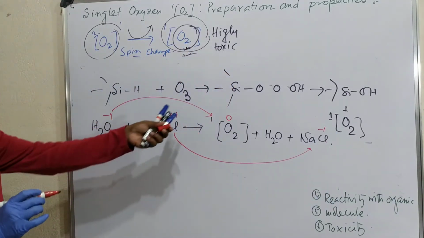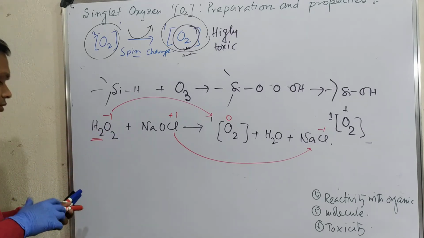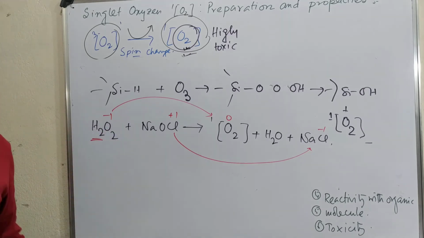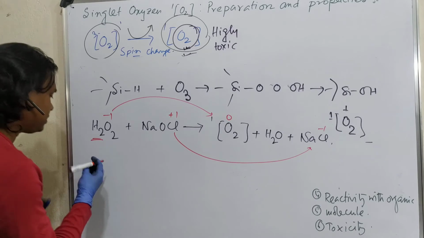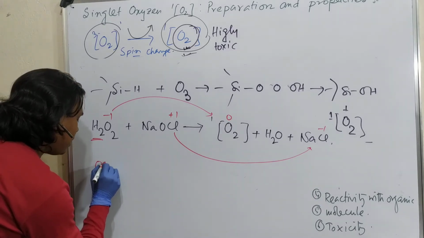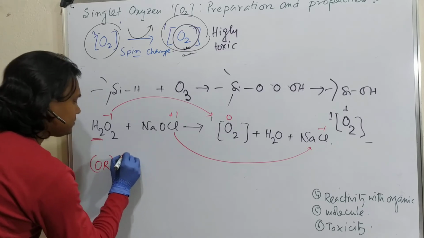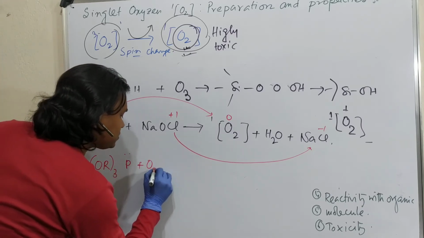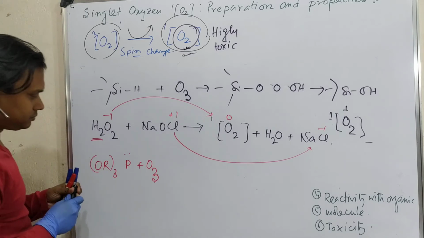Now in this case there is a chance of water, but this could obviously be avoided by using phosphorus reagents. What do I mean by phosphorus reagent? This is (RO)3P. If you react this with ozone, what does it result in?